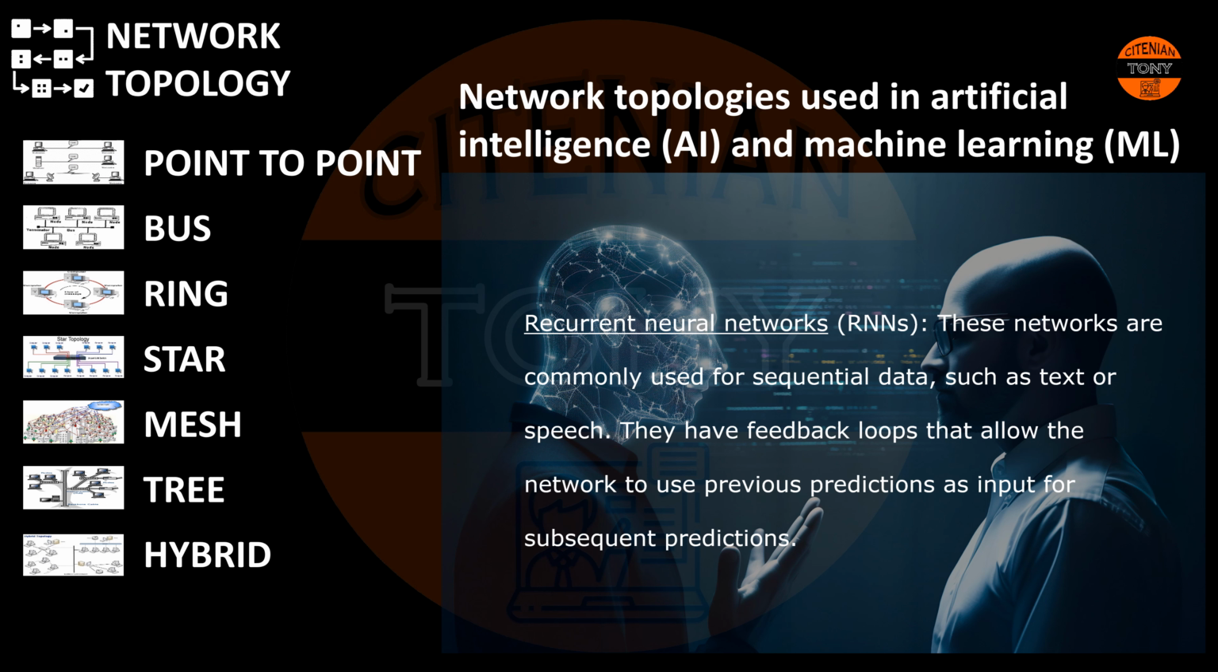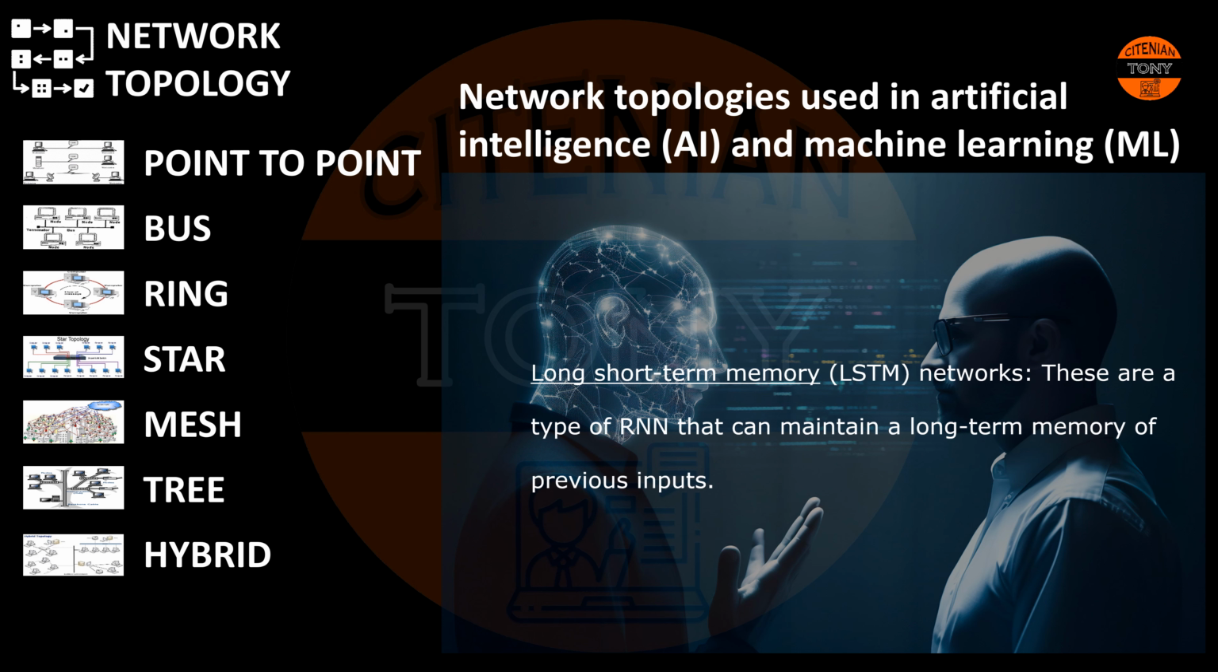Recurrent neural networks, or RNNs. These networks are commonly used for sequential data such as text or speech. They have feedback loops that allow the network to use previous predictions as input for subsequent predictions. Long short-term memory, or LSTM networks. These are a type of RNN that can maintain a long-term memory for previous inputs.